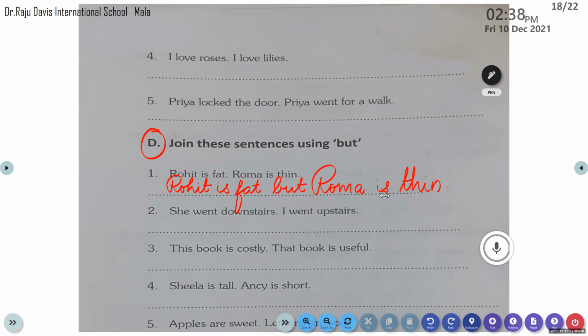Ma'am, I have to take more time to write. That's okay. By then, I'll mark your attendance. That's what I'm doing now.